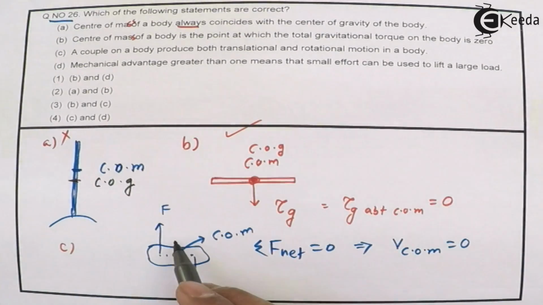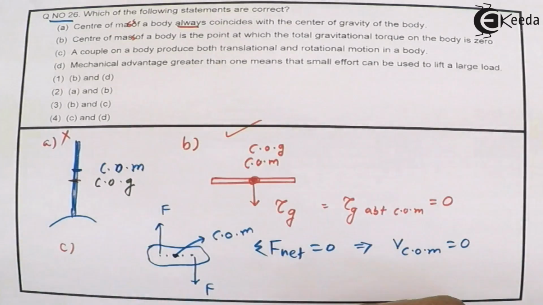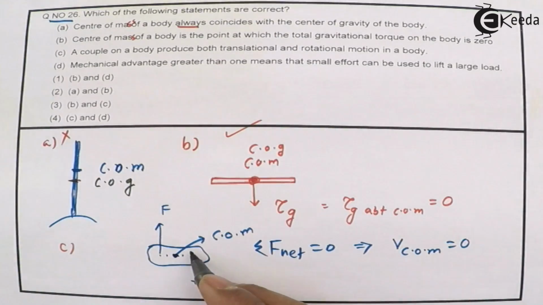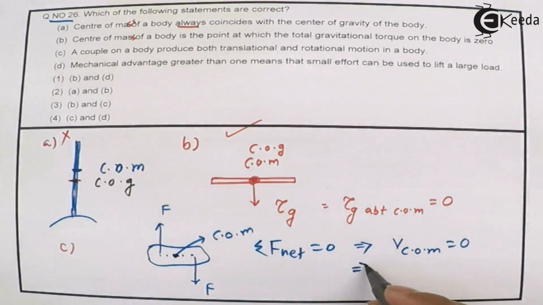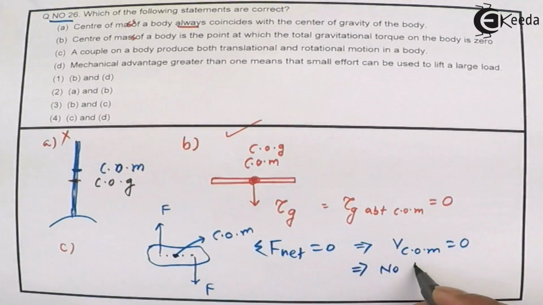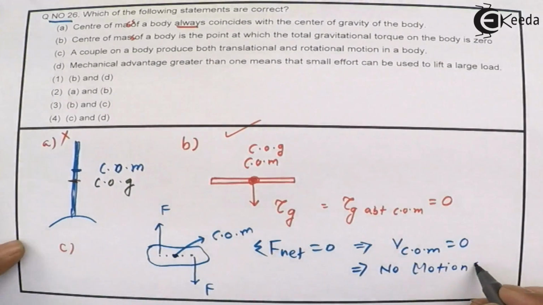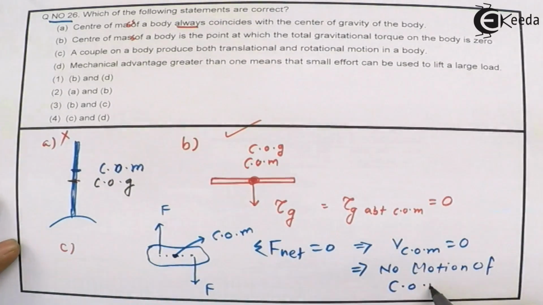If this is not moving, then there is no translational motion possible. Different parts of the body might move, but this point will not move. If this point will not move, then there is no translation. So this implies no motion of center of mass.